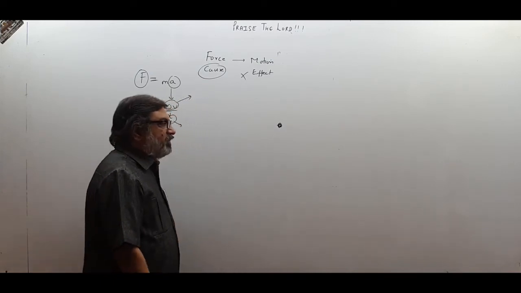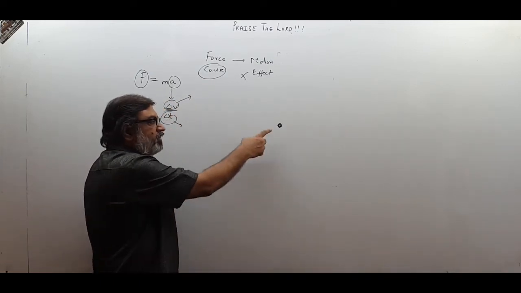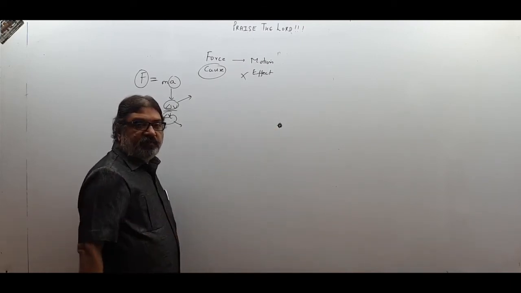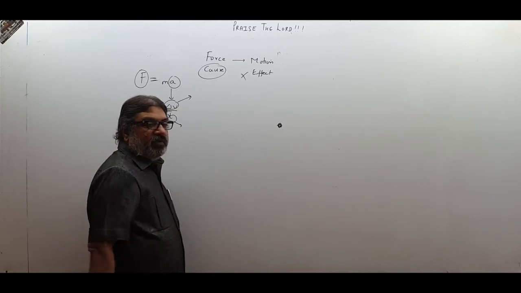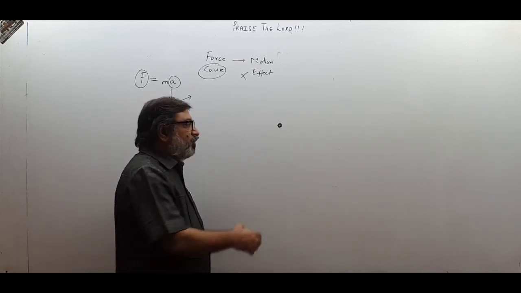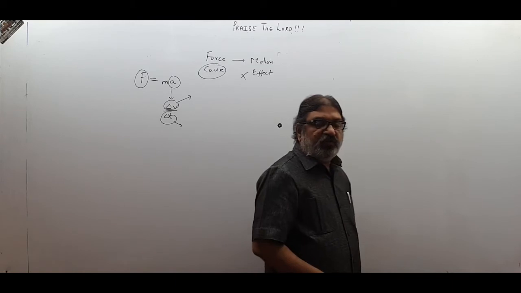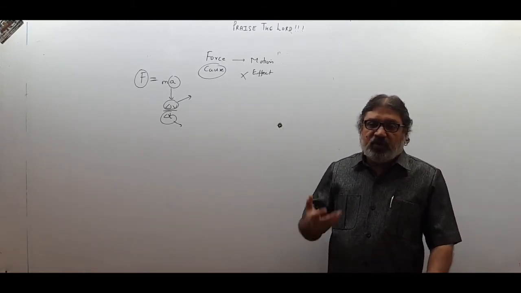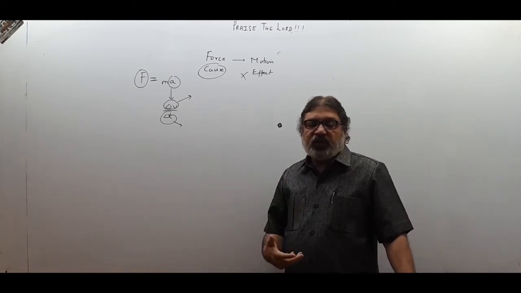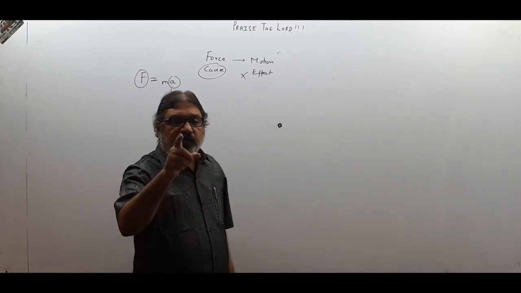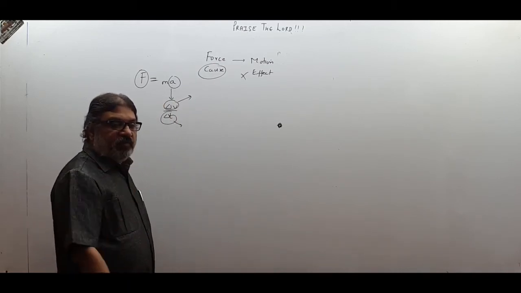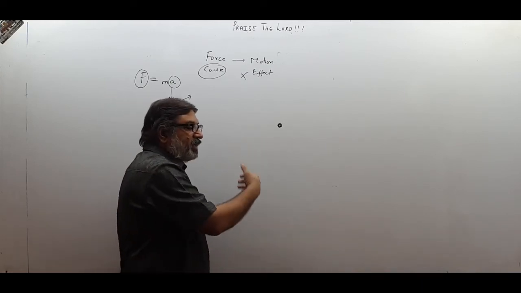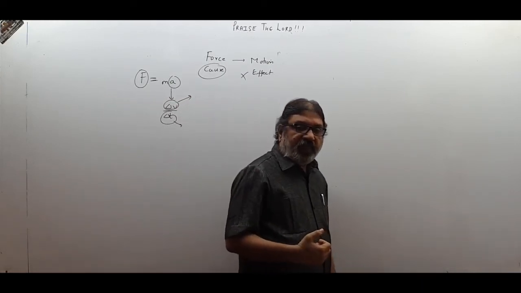And now if I become stationary, then the position of the pen with respect to me does not change. The distance between pen and myself does not change. So now the pen becomes stationary for me. But as soon as I move, the position of the pen changes for me and therefore the pen comes into motion. So what is the cause of motion? Choice of observer. From which point are you looking? If you are looking from your point of view, you as an observer, then you feel that this pen is stationary, but for me, as I move towards this pen, the pen is coming closer to me and therefore the pen is in motion.